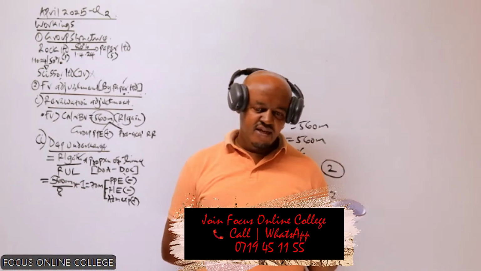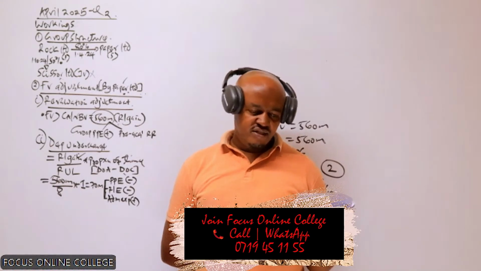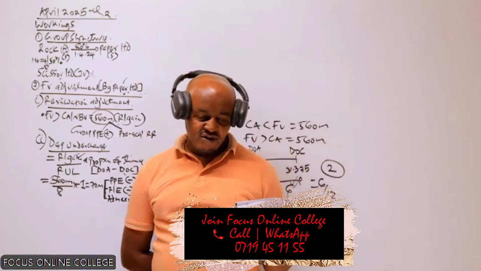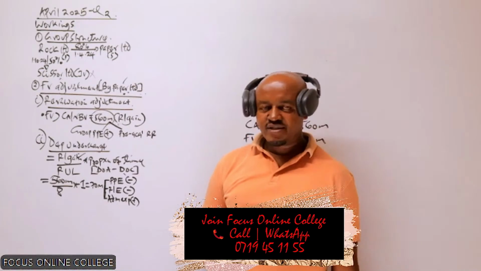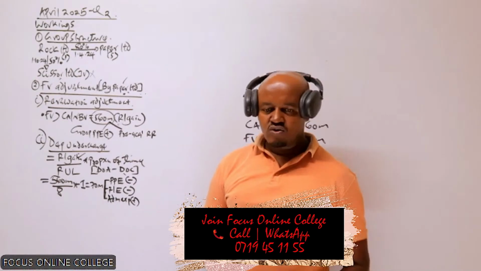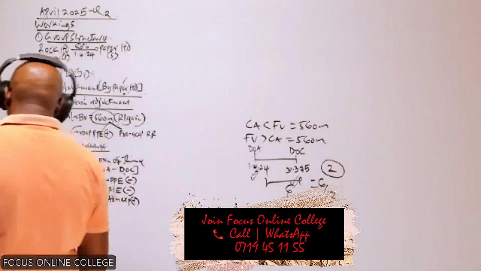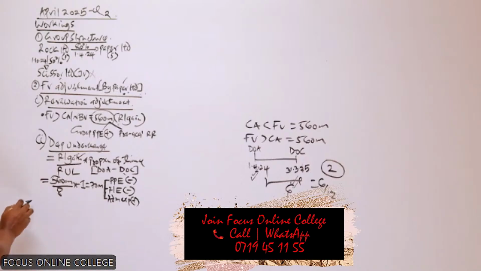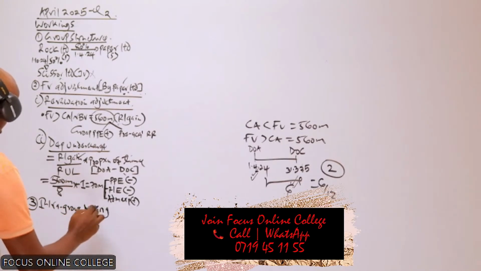Let's move to point number 3. You're told that during the year which ended 31st of March 2023, Paper Limited sold goods to Rock Limited for shillings 500 million at a markup on cost of 25%. First of all, these goods which were sold by Paper Limited to Rock, we refer to that as an amount of intragroup trading, or intragroup sales.